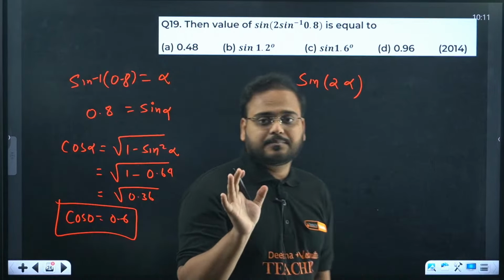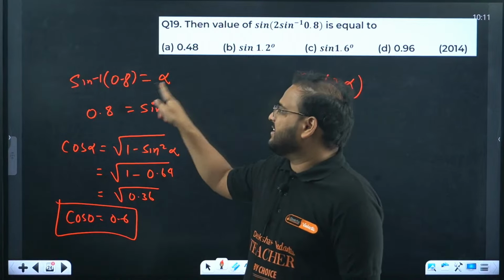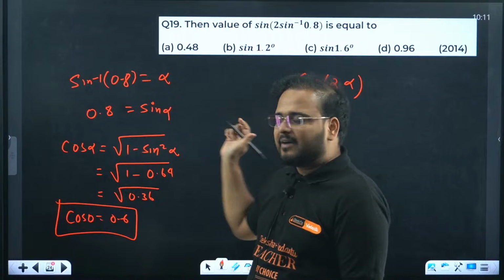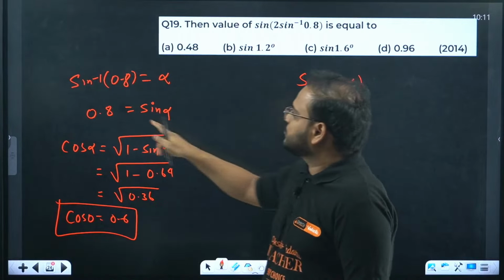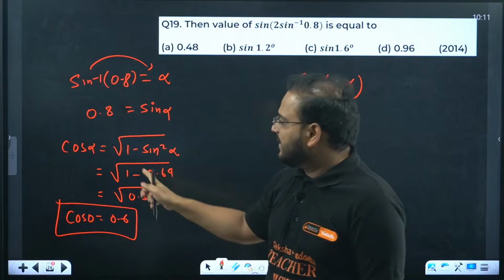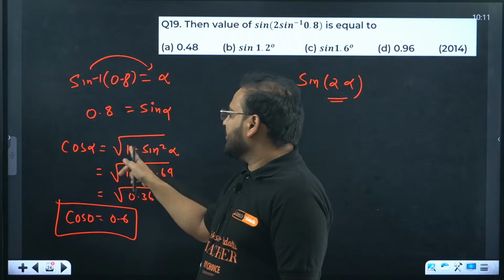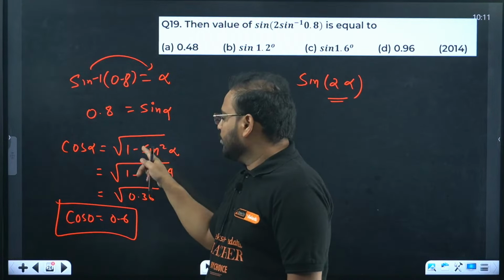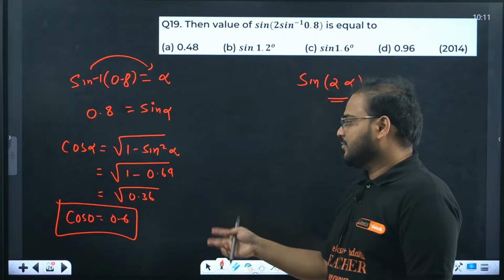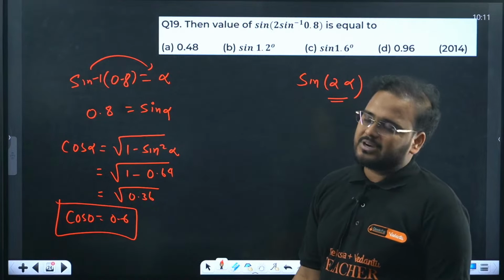I'll repeat, don't worry. Output of ITF is an angle. It means sine inverse of 0.8 has to be some angle alpha. I've taken that over here. So if you take sine on both sides, it will become what? Sine alpha equals 0.8. Let's find cos alpha from here, and you get 1 minus sine square as cos in the root. And if you solve it, you get cos alpha as root of 0.36, which is nothing but 0.6.